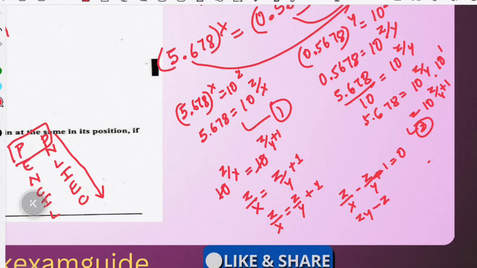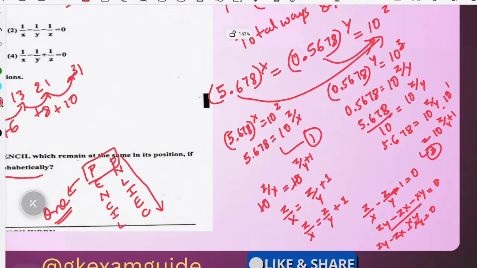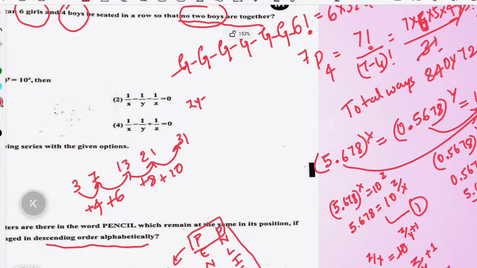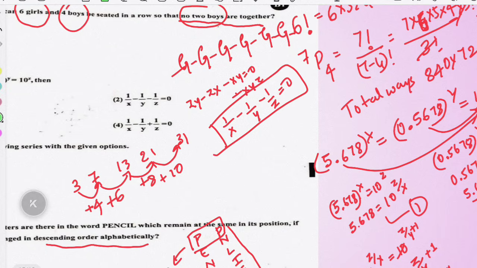Zy minus zx minus xy divided by xy is equal to 0, and zy minus zx minus xy is equal to 0. See, zy minus zx minus xy is equal to 0. Divide this by xyz. When we divide by xyz, it becomes 1 by x minus 1 by y minus 1 by z is equal to 0. And this is the right answer. This is quite an easy question if you understand, otherwise you can skip.